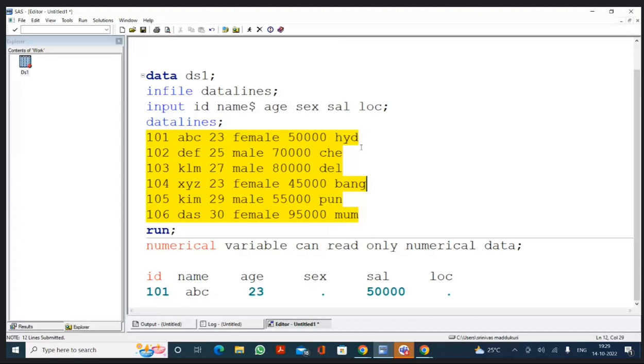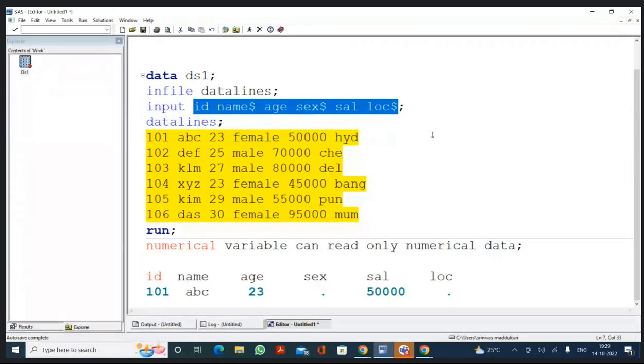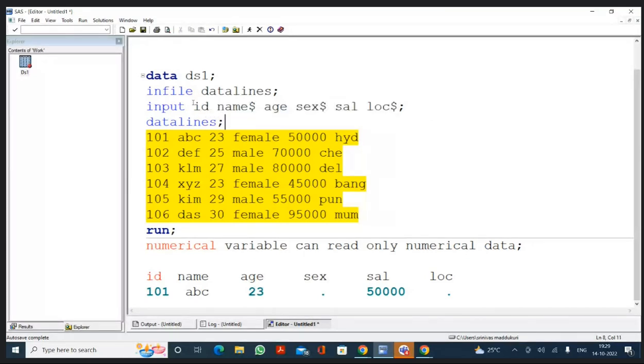Now, in the same way, if I want to get the data into sex and location, what should I do? Dollar symbol. After the sex, we should write the dollar symbol. After the location also, we should write the dollar symbol. Now tell me, in these 6 variables, how many variables are character variables? How many variables are numerical? Which one are character? Which one are numerical? How can we say which one is numerical, which one is character?